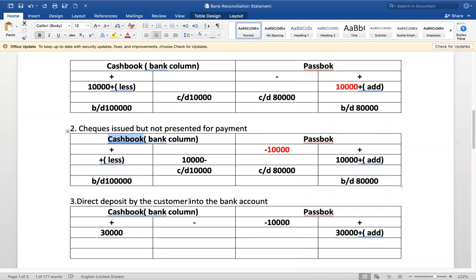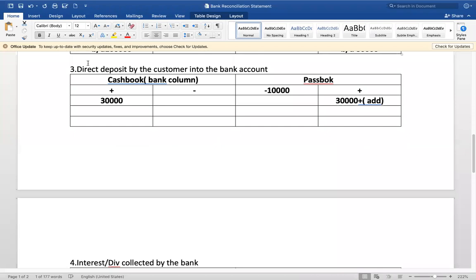All right. Next, direct deposit by the customer into the bank. What happens? That is not debited to the cash book. It is to be debited, but this is not debited to the cash book. But the same is credited in the passbook. Look at this, 3,000 is recorded in the passbook, but the same is not recorded here. Okay, so there is a mismatch.